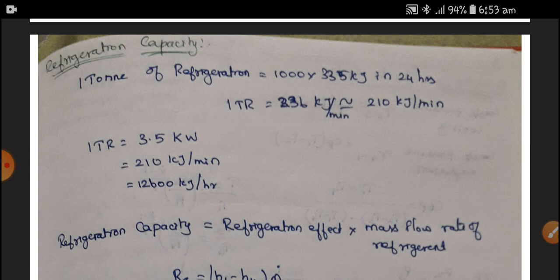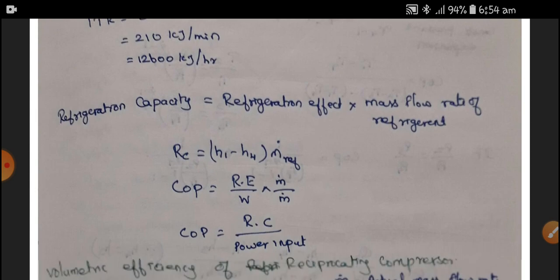1 ton of refrigeration is equal to 3.5 kilowatt, which is equal to 210 kilojoule per minute, or 12,600 kilojoule per hour. The refrigeration capacity is equal to the refrigeration effect times the mass flow rate of refrigerant. So the refrigeration capacity is equal to (H1 minus H4) times the mass of the refrigerant, where H1 and